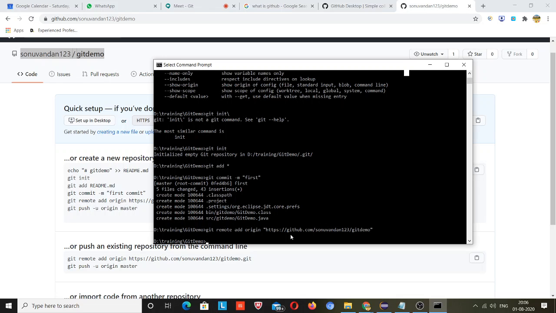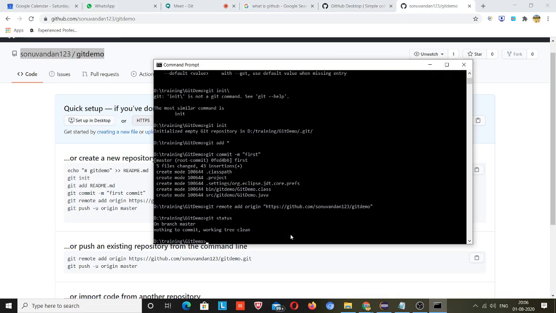Now suppose among the 10 developers who pushed their code, the ninth developer is confused about whether his file has been added or not. So there is a command, git status, that will tell us. Okay, nothing to commit.